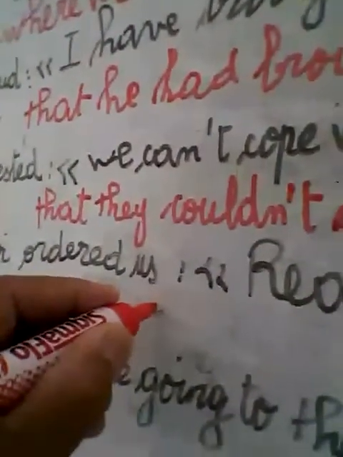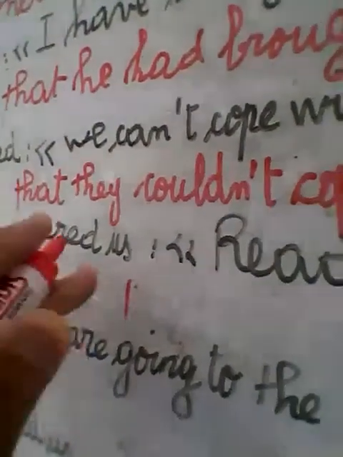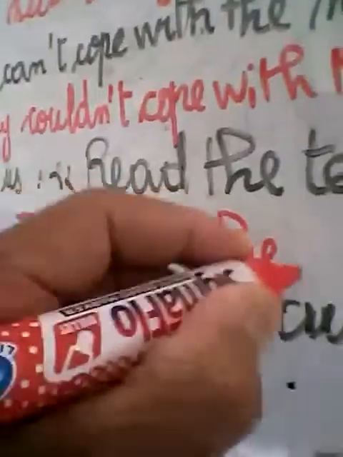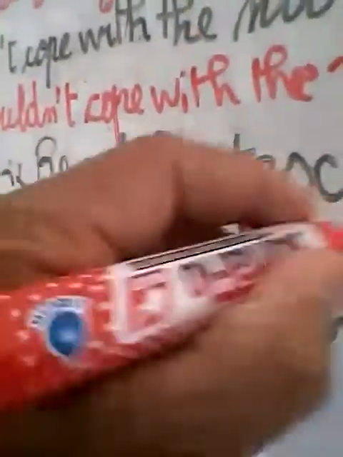The teacher ordered us to read the text. So if you have a verb in the imperative form, read, to read. For example, speak, to speak. Sensitize, to sensitize, and so on.